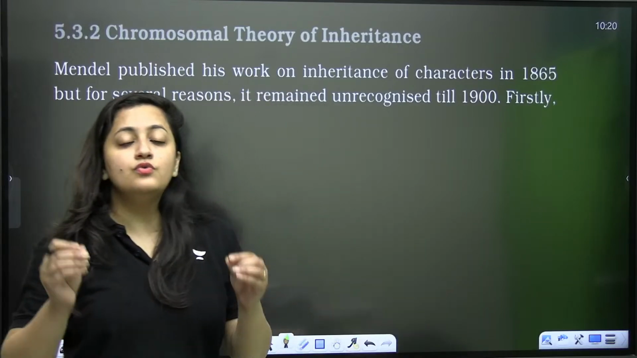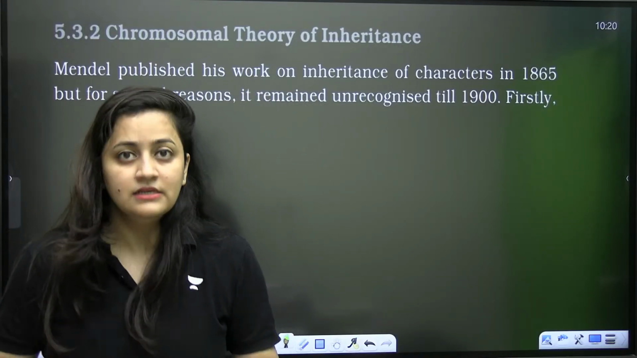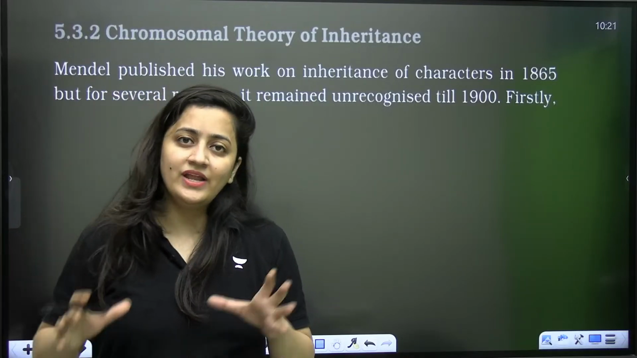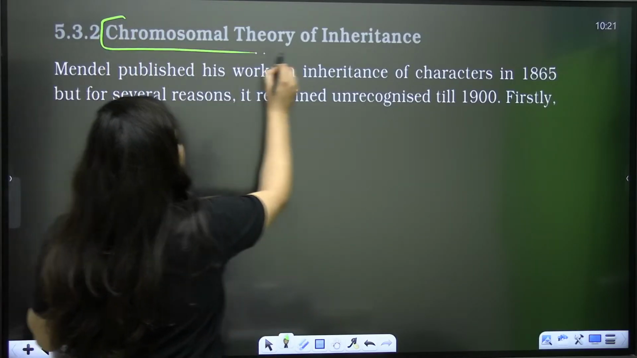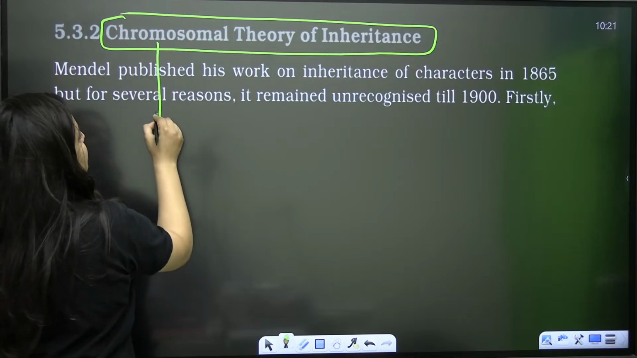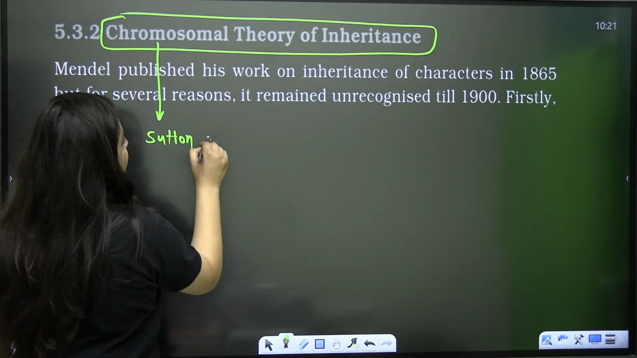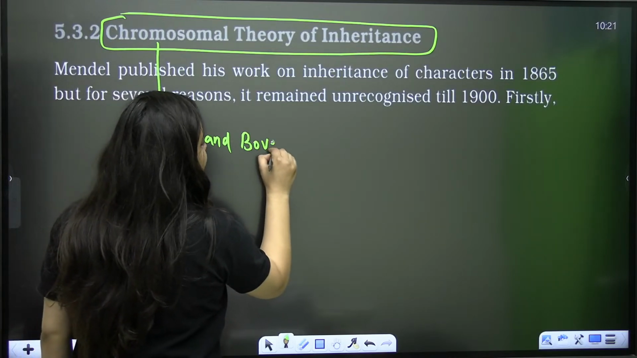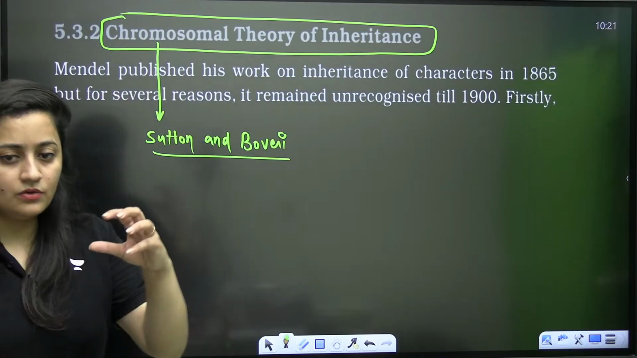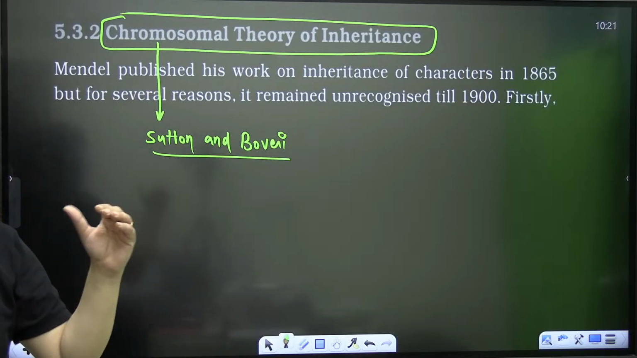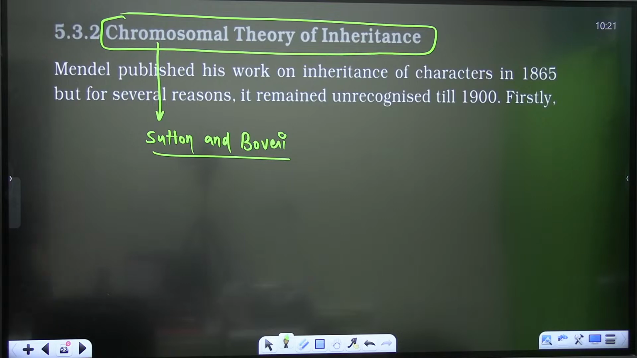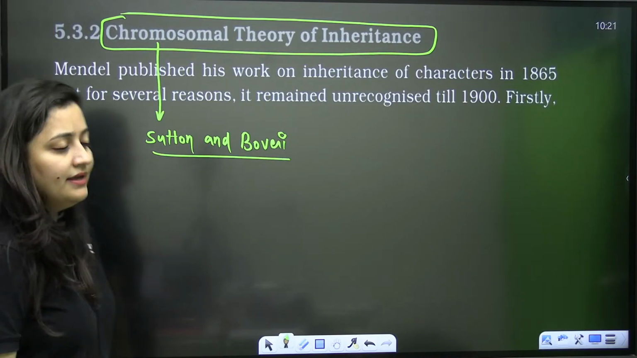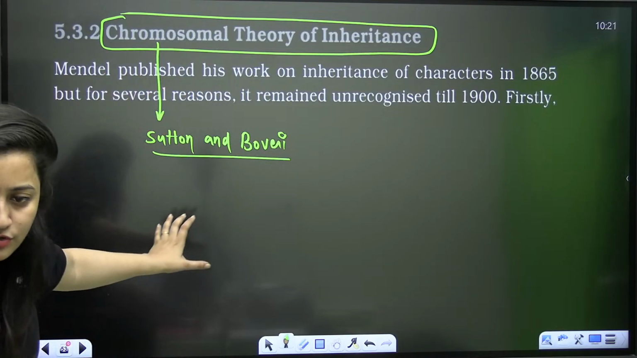So tell me, what do you know about this theory? Today you need to know about meiosis as well. Then you will understand this topic in a wonderful way. We are going to start the chromosomal theory of inheritance, which was given by Sutton and Boveri. They worked independently, and their findings were the same. So this is what we are going to discuss today. It was proposed independently by Sutton and Boveri. Is that clear? This information written here is also very important.